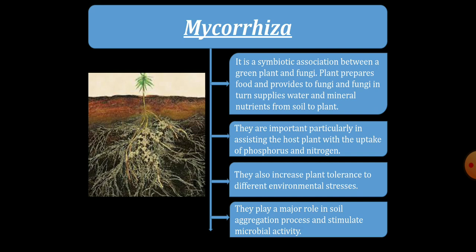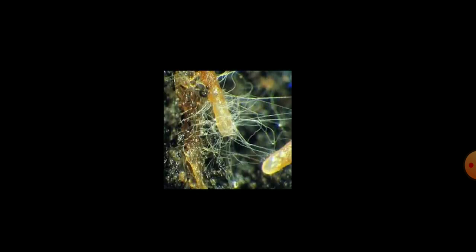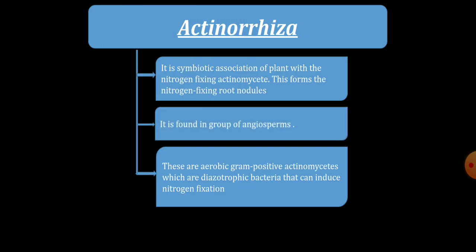They are important particularly in assisting the host plant with the uptake of phosphorus and nitrogen, which are very helpful for the plant growth. They also increase the plant tolerance to different environmental stresses. The mycorrhiza plays a very important role in soil aggregation process which will stimulate the microbial activity. It is mycorrhiza fungi.